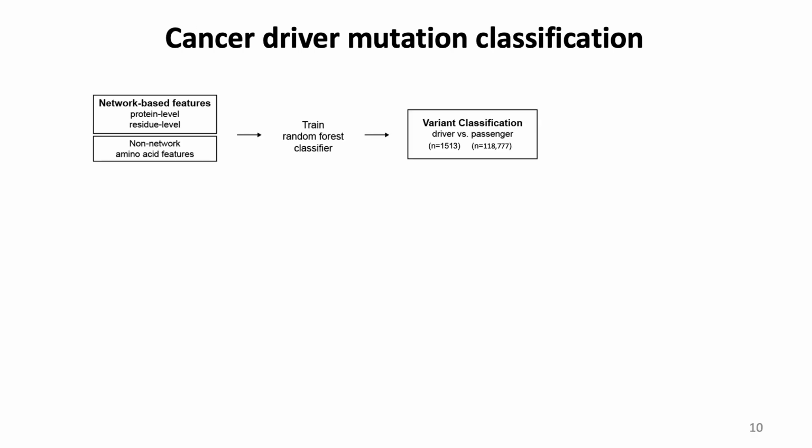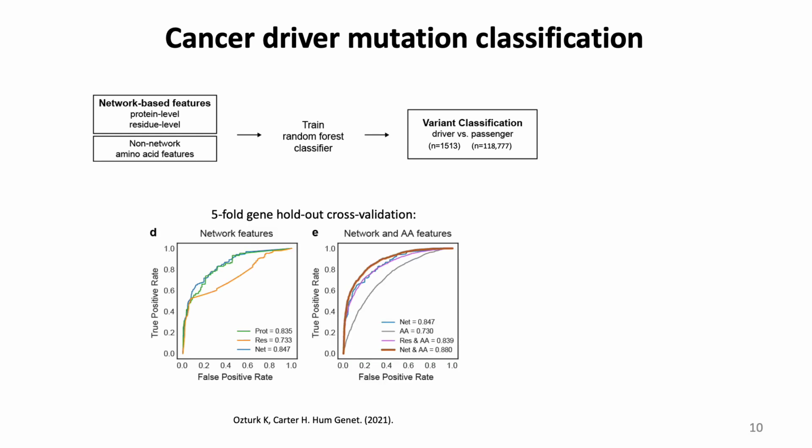Using all these 99 features, we trained a random forest classifier on cancer missense mutations designated as likely driver and likely passenger mutations. We performed 5-fold cross-validation with gene holdout to prevent information leakage and consequent overfitting. We trained different classifiers using different feature combinations to assess their utility in variant classification and demonstrated that addition of network-based features to classic amino acid level features significantly boosts performance.